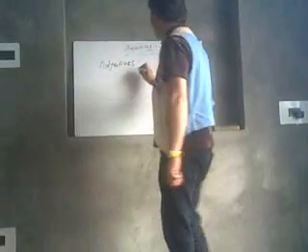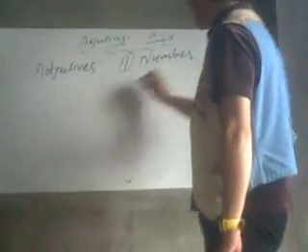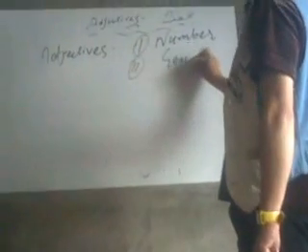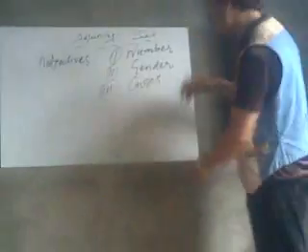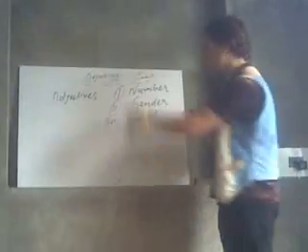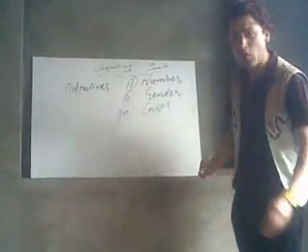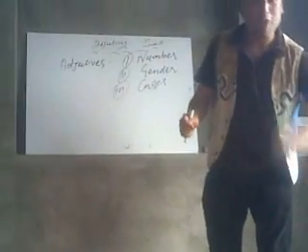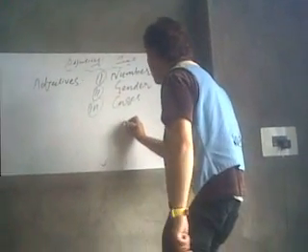Now we have to understand what this number, this gender, and this case mean. First we'll take number. How do they follow number? They follow the number of the mawsuf. For example, this is mawsuf.